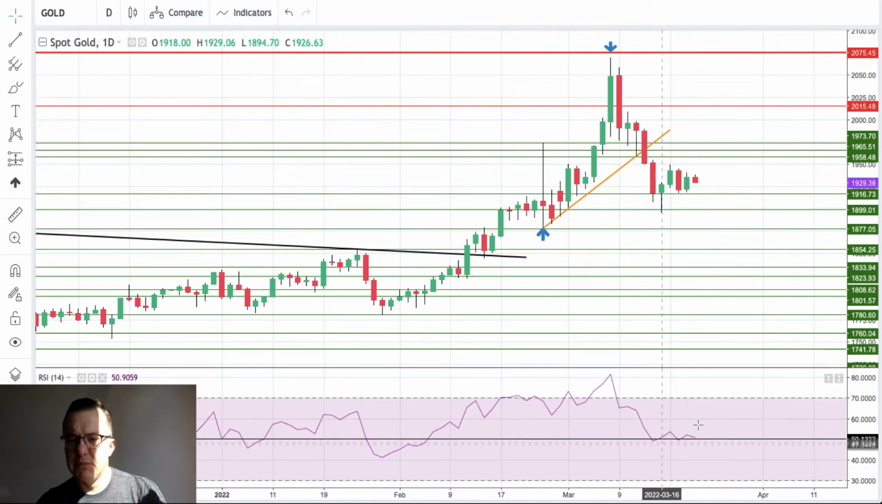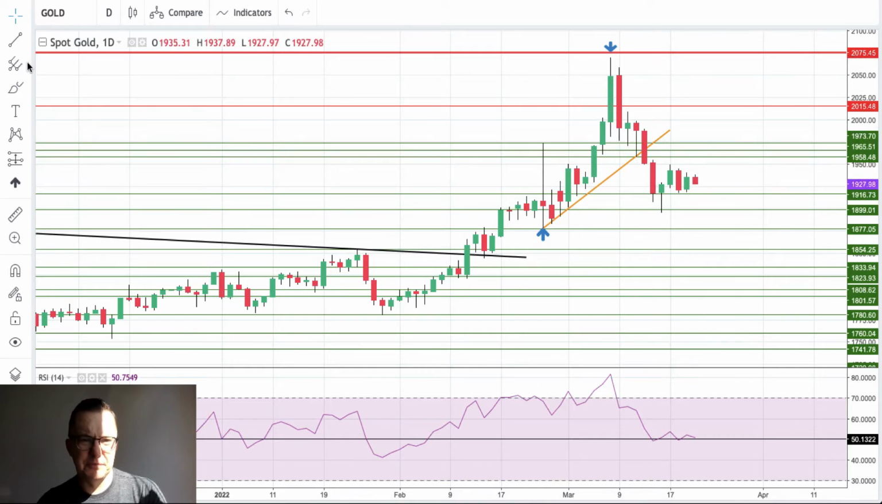It looks like a pin bar to me, so maybe there will be some kind of a reaction to the upside. However, the momentum is almost flat around the level of 50 on the RSI, which means this is the neutral level. Neither bulls nor bears are in charge of this market. However, in the background, we have a strong bullish move to the upside.